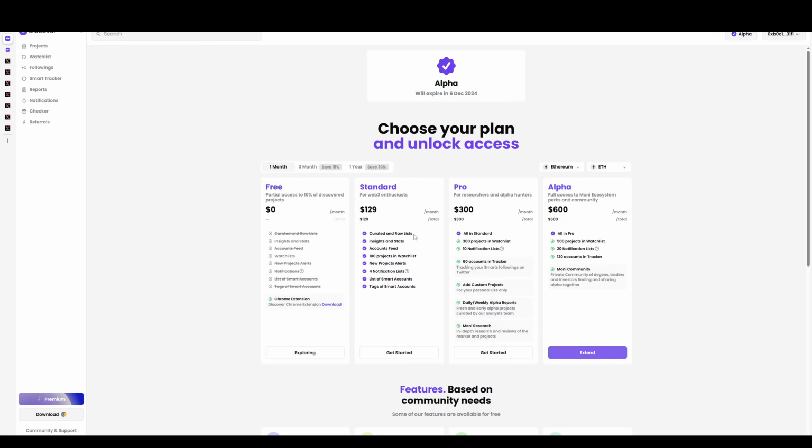You're going to have to add your Alpha X accounts, have them ready, and then watch for plays from those accounts. But really what you're watching for is to see how many smart money are in. If you see a project that starts getting a lot of smart money activity, then that's probably one to jump into. There's a standard, a pro, and an alpha. You can pay in ETH, Arbitrum, BNB, USDT, USDC, a lot of options there.